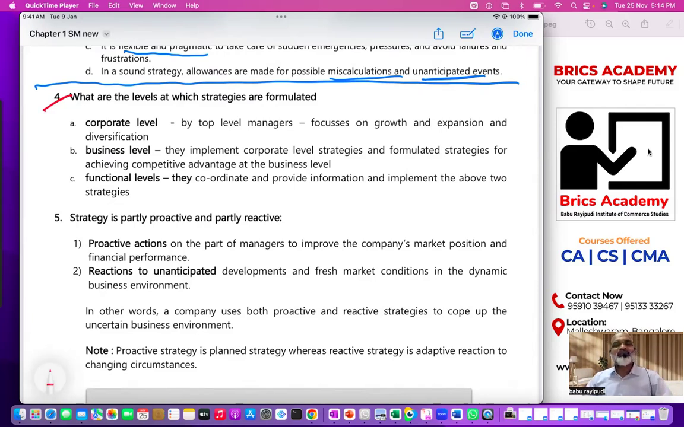So there are 3 levels when it comes to strategic management. The first one, if you see in the material, is corporate level managers, then business level managers, then functional level managers. Let us understand one thing. Suppose you are a company, you have got a board of directors, you have got a managing director, you have got top level managers, CEO, CFO, etc. So let us look at this first.